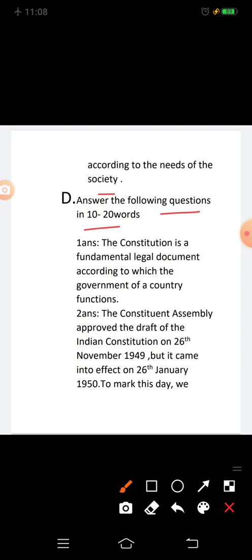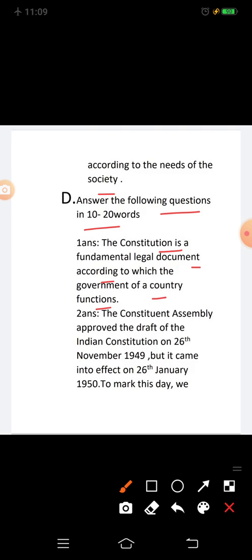Dear students, if you have any inconvenience in writing the answer, I will read each and every word slowly. You can also write the answer by pausing the video. So the first question is define Constitution. The answer is the Constitution is a fundamental legal document according to which the government of a country functions.